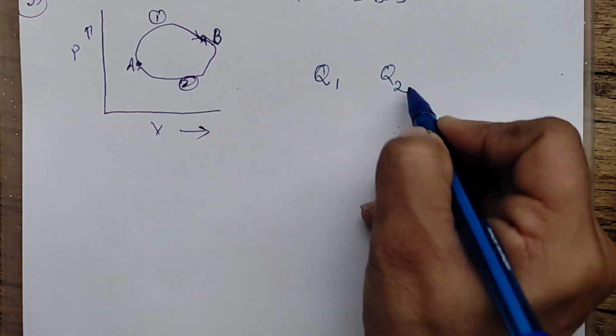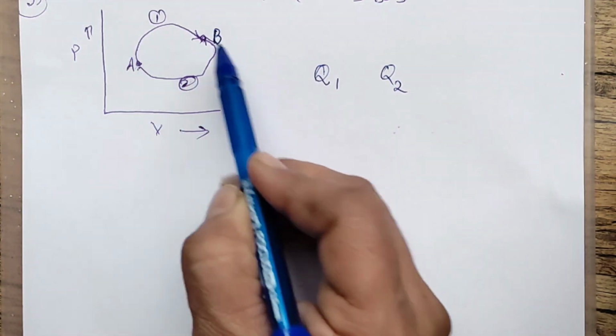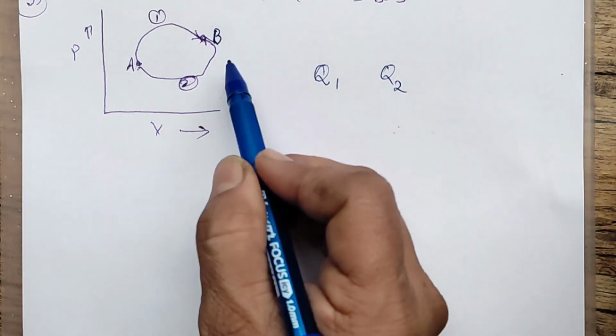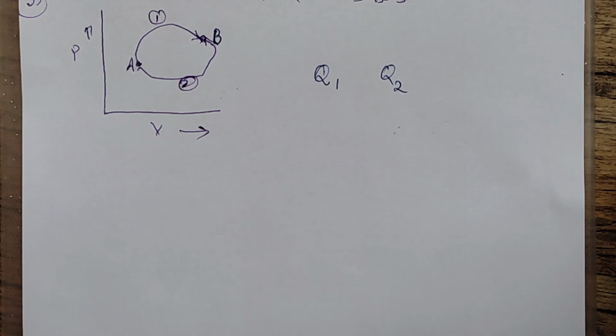or Q2. Not the heat change, in fact Q1 or Q2, which will be more. Q1 refers to the heat in the first path, heat in the second path is Q2, right? So this is what they are asking. How will we go ahead? You can pause in between and try to solve it on your own, then I will tell you. Have you done it? Chalo, I will tell you how to do it.